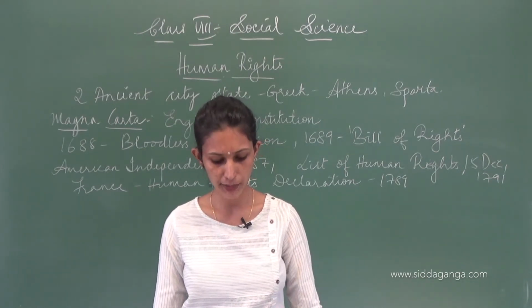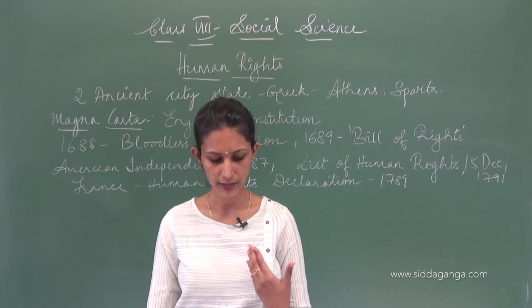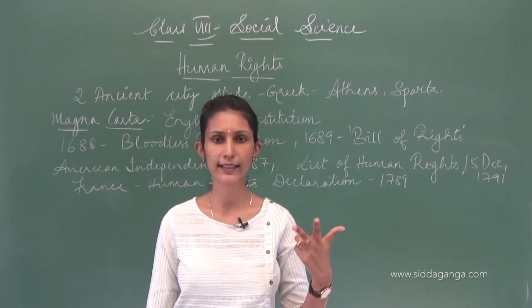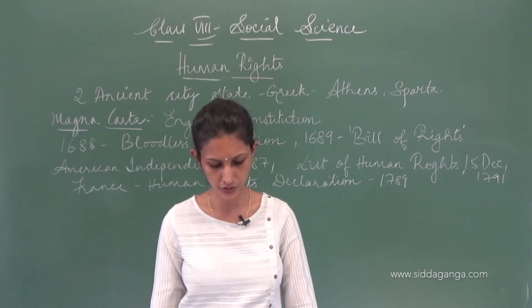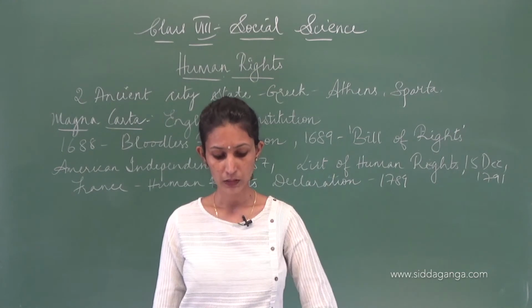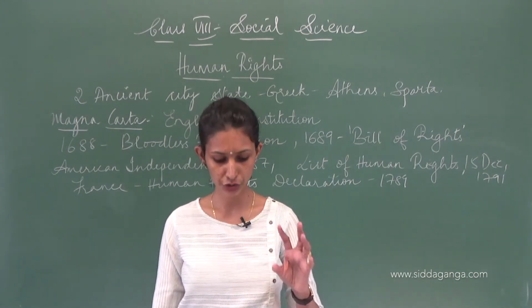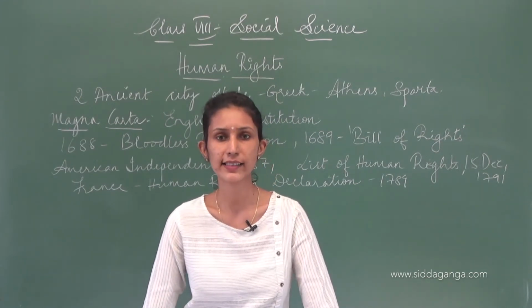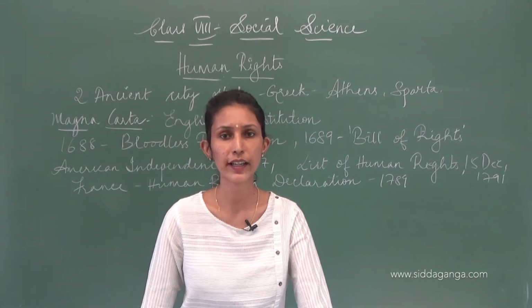with these three people after the Second World War, Stalin, Roosevelt and Churchill, with their efforts, the United Nations Organization, the UNO, came into existence, taking away the League of Nations.